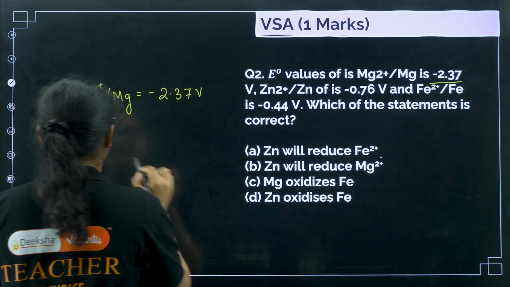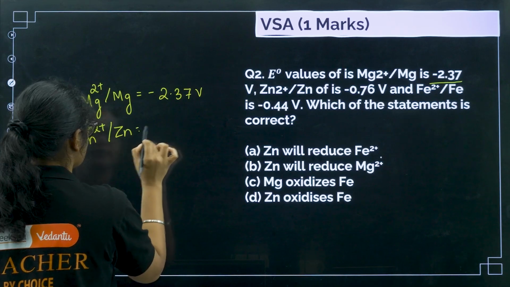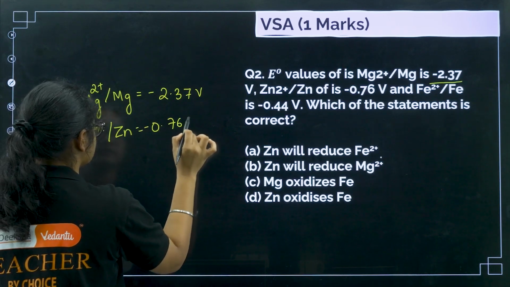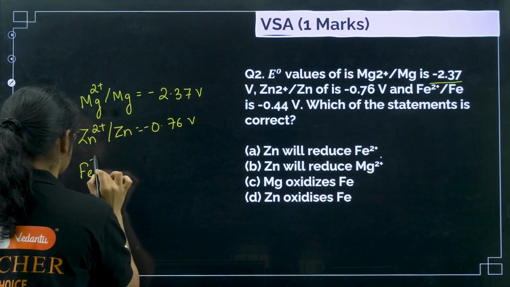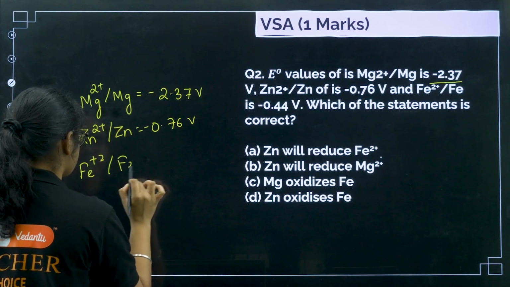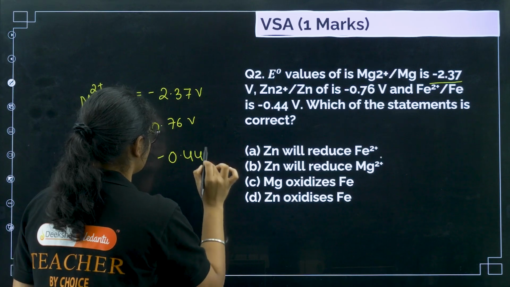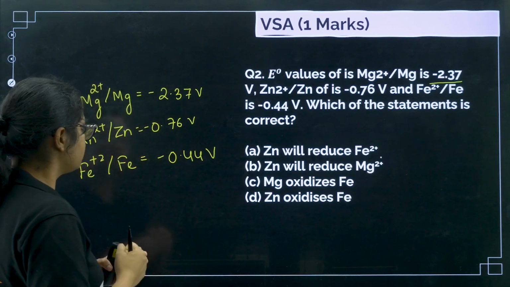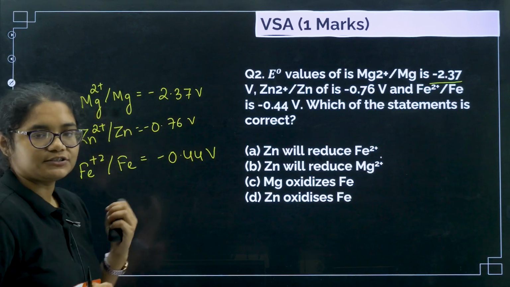Then you have Zn2 plus to Zn, minus 0.76 volt. Fe2 plus to Fe, that is minus 0.44 volt. Now if you see here, this one has the least reduction potential, right?